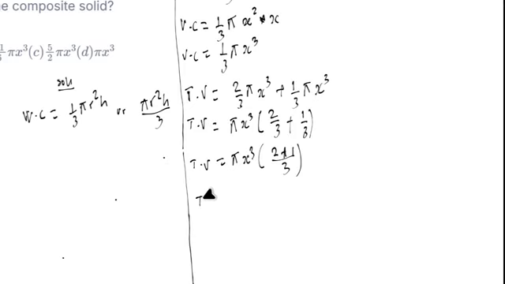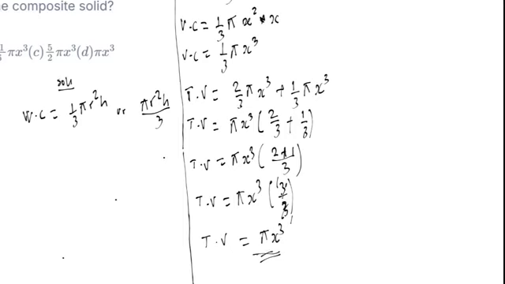So it means that the total volume of the solid surface is equal to pi s raised power 3, over, 2 plus 1 is 3, so 3 over 3. In this way, 3 over 3 gives us 1, because 3 can go in 3 once. So the volume of the solid surface is equal to pi s raised power 3, because this one totals 1. 1 times this gives us pi s raised power 3. So the answer should be pi s raised power 3.